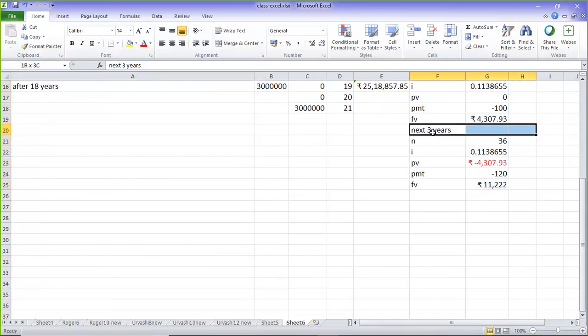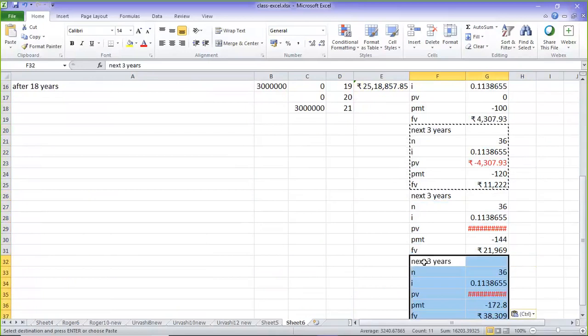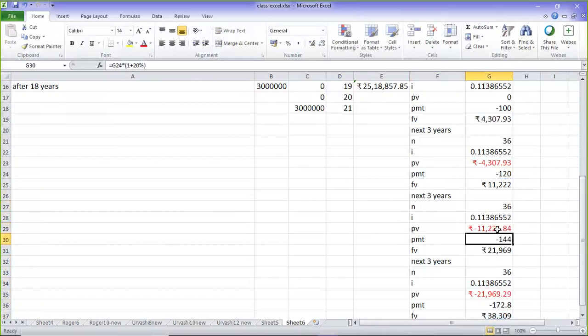So I am doing it twice this way. So what will happen here? Next 3 years, what is happening? This is 36, 3 years, this is okay. PV is how much? G25 it is taking, right? So what it is doing over here is increasing it to 144, 20% increase, that is also correct.